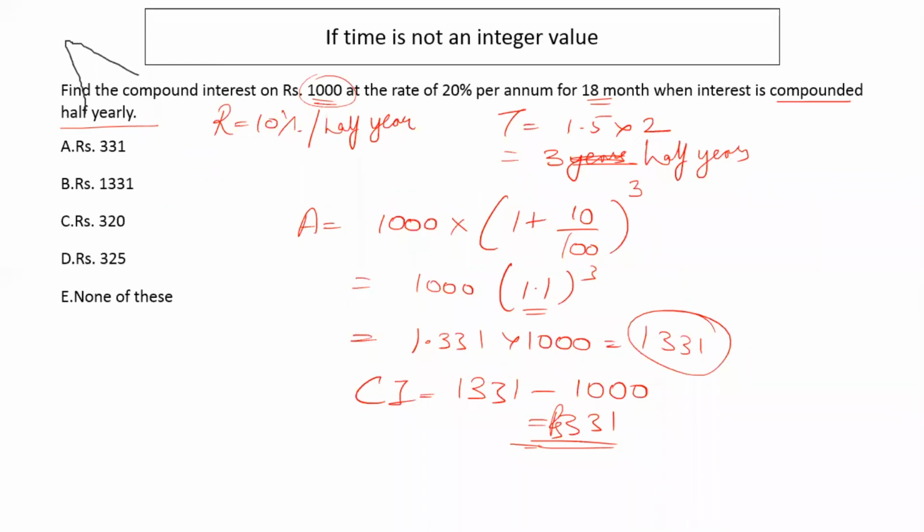The second way in which the question could have been asked would have been the principal being 1000, rate being 20% per annum, time being 18 months, and compounded annually.